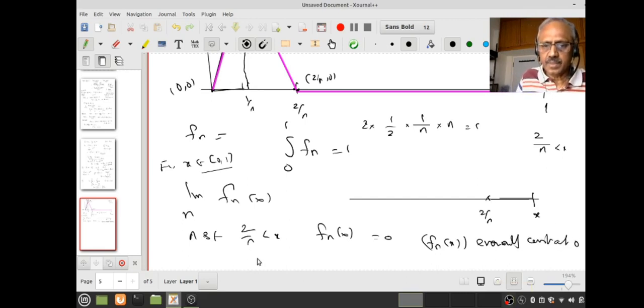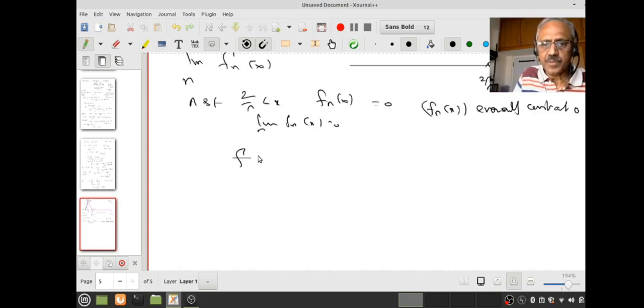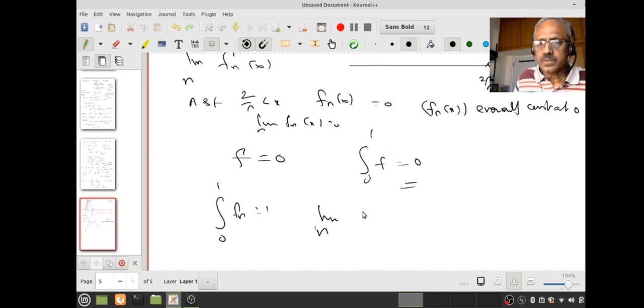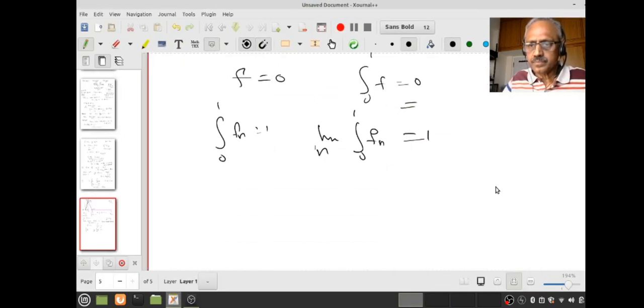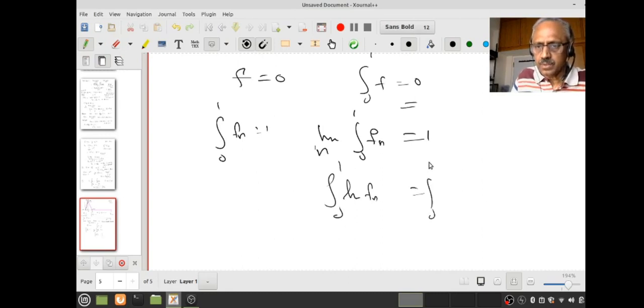Therefore, what is the limit? The limit of fn of x as n goes to infinity will be 0. Right? Therefore, what is the limit function? The identically 0 function. What is its integral? It is 0. But the integral of fn is always 1. Therefore, the limit as n goes to infinity of the integral of fn from 0 to 1 will be 1. But the integral of the limit of fn from 0 to 1 will be the integral of 0, which will be 0. So they are not equal.